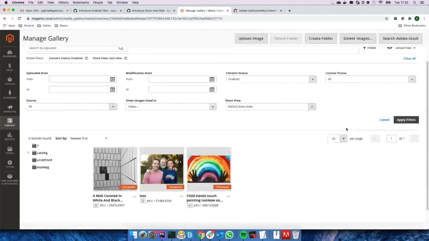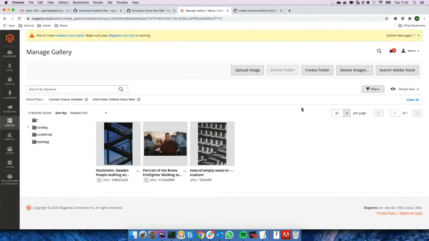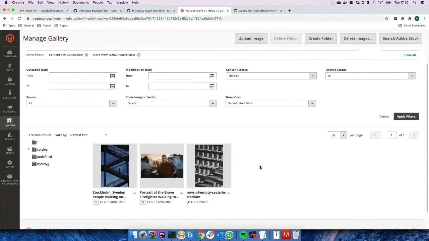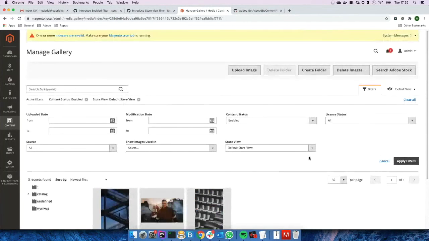So in the end, we are searching by IDs for these filters, but there's this extension point where we allow other contents to be introduced, and then if your content has status or is assigned to store view, you can introduce it to these filters, or you can even create your own filter by another type of field. I don't know, if you want to filter by color or something like that, for example, if content has color. That's pretty much it. If you guys have any questions, happy to talk about it.